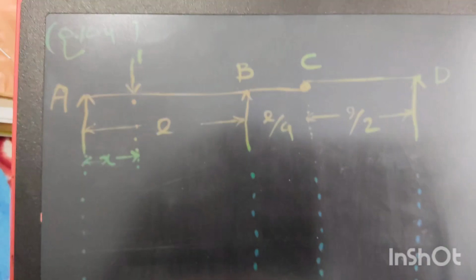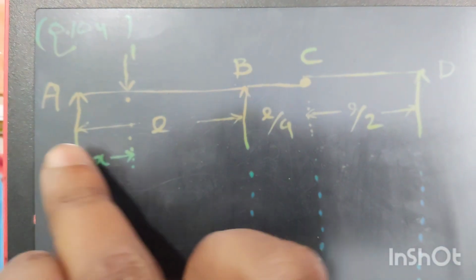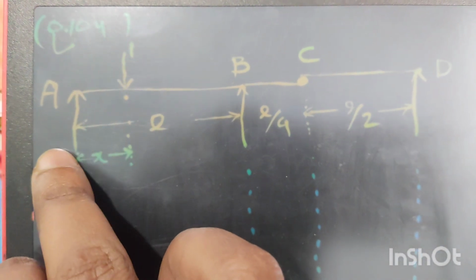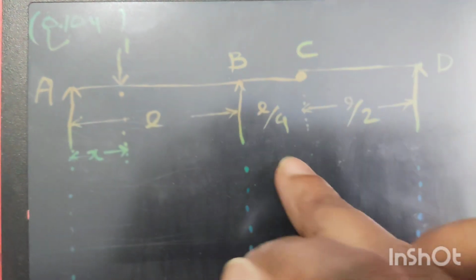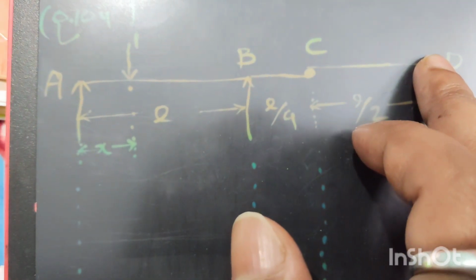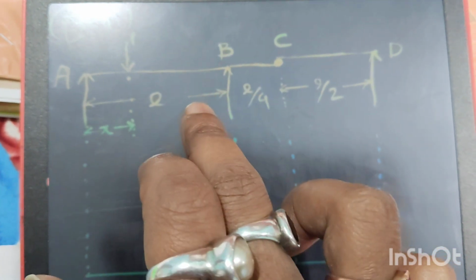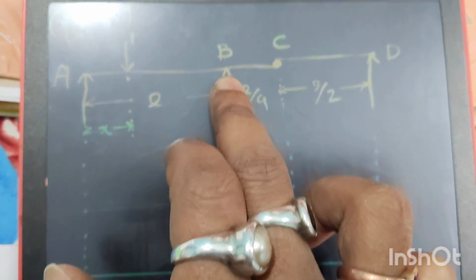Now let's assume the beam is subjected to a unit load at a distance x from A, and the reaction at A is RA and the reaction at B is RB. BC is the overhang portion and CD is another part of the beam. If we take moment at B, summation of moment at B equal to 0.